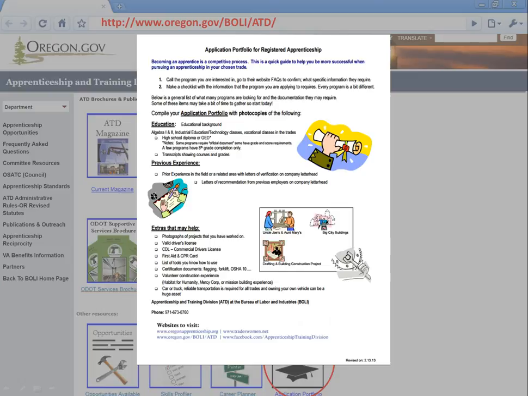It is important to note, however, that this is just a general checklist, and each program will have different requirements that should be looked at prior to creating an application.